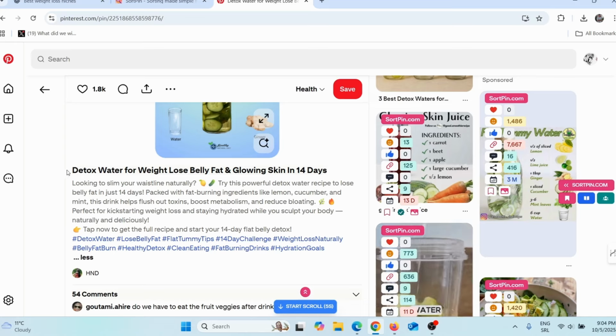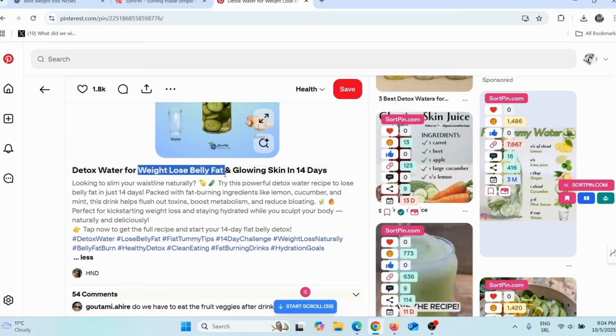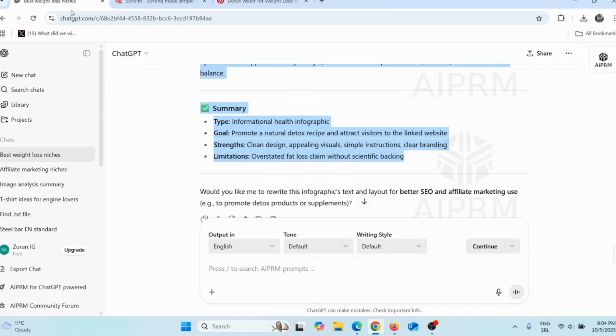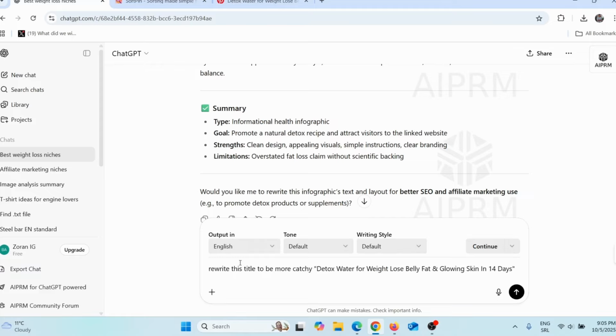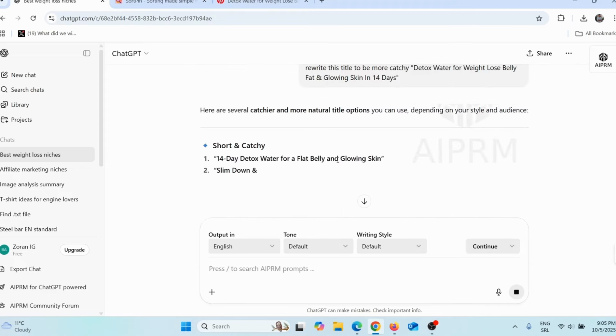Here you can see they added a title, and that title actually contains a main keyword, so you need to do exactly the same thing. I can simply copy this, Control C, go back here on ChatGPT, and tell it to rewrite this title. I said rewrite this title to be more catchy, and then I added this title and pressed enter. And now ChatGPT will do exactly that.